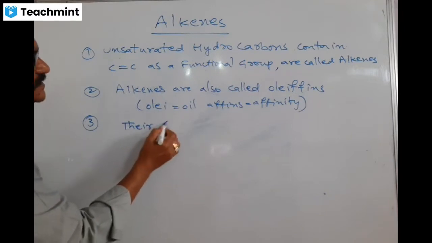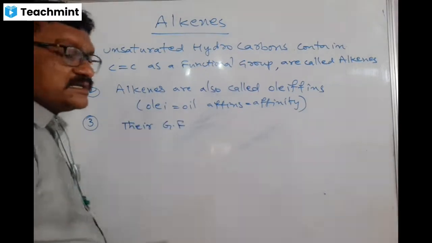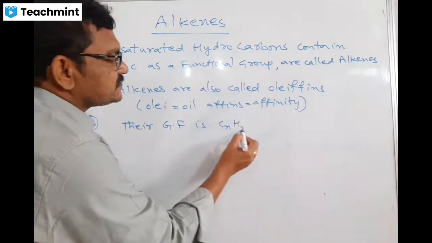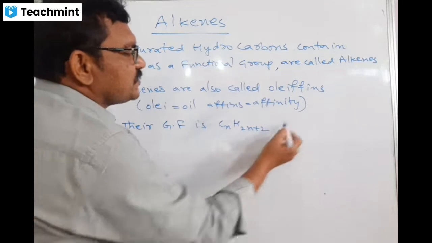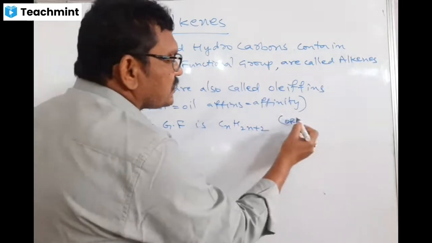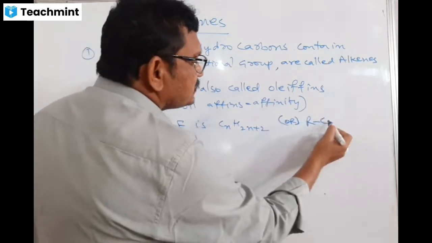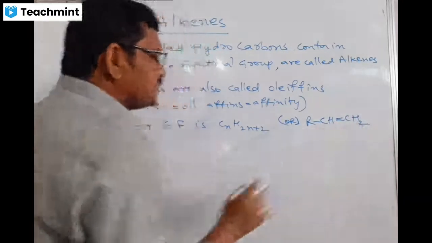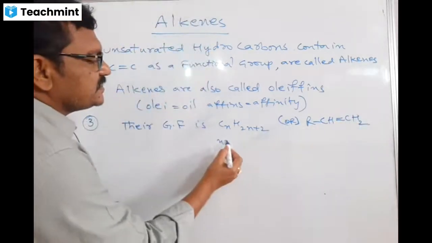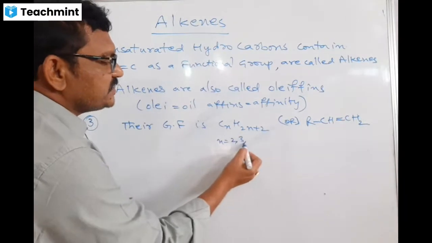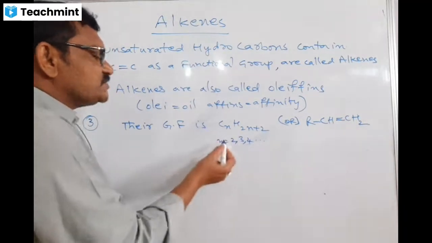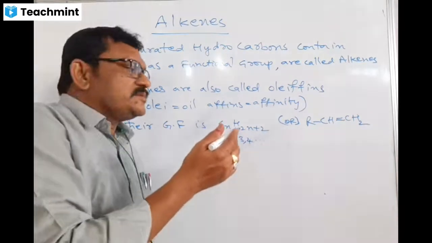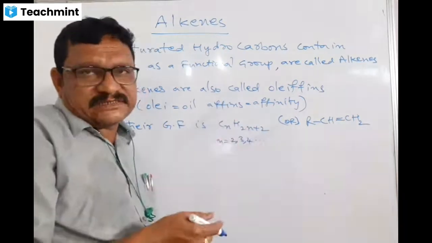The general formula of alkenes is CnH2n, or R-CH double bond CH2, either one we can use. Here the condition is n is equal to 2, 3, 4. You substitute n equal to 3, 4, and you are going to get different types of alkenes.